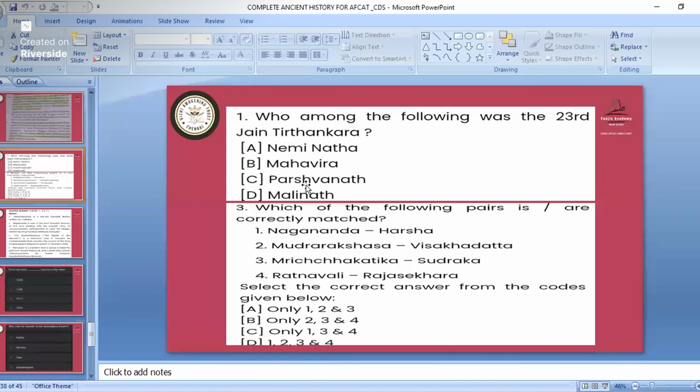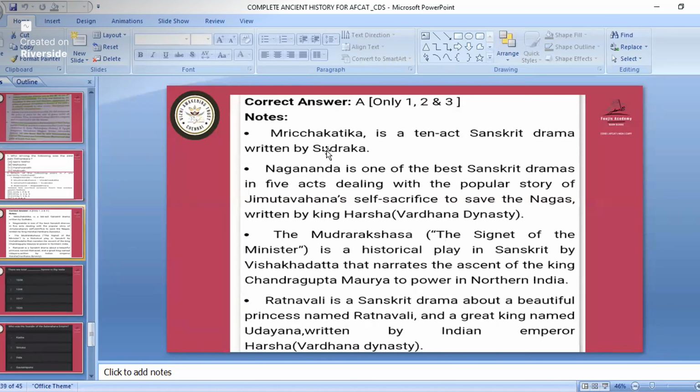For this, Parshvanath is the correct answer. I have not mentioned it here, but Parshvanath is the correct answer. And for the pairs question, only 1, 2, and 3 is the correct answer, and I have mentioned it. Any doubt? Okay. Mrichchhakatika was written by Sudraka, and Nagananda was one of the best Sanskrit dramas, about self-sacrifice to save the Nagas, written by King Harsha. Mudrarakshasa was written by Visakhadatta, and Ratnavali was written by Harshvardhan.